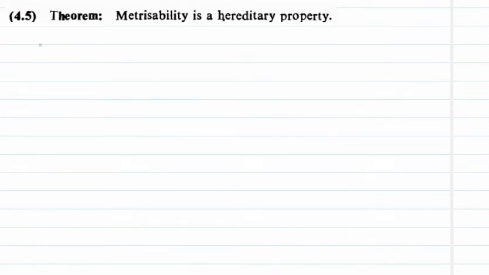Next is Theorem 4.5, that is, metrizability is a hereditary property. We know what a hereditary property is: whenever a space has some property, so does every subspace of it. Proof. First we take a topological space (X, tau). Let this (X, tau) be metrizable.